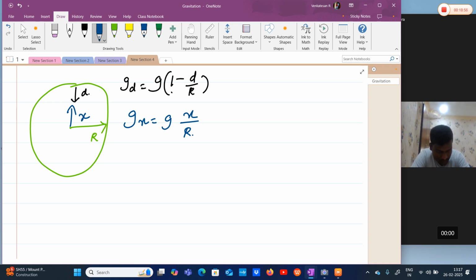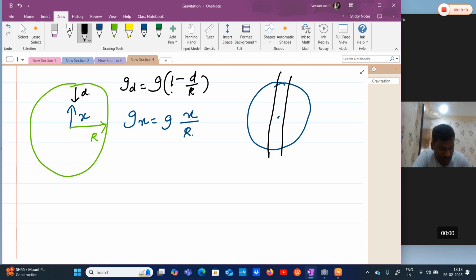Now, my question is, I have the earth, there is the center of the earth. I'll dig a tunnel towards the center to the other side. This is a tunnel. We have a tunnel towards the center of the earth up to the other side. Now, I'm placing a body at the surface. What will happen? It will accelerate, which means when I release a body here, it will accelerate in this direction. So, velocity increases. When it reaches the center, what will happen? At center, acceleration is 0. So, it will have maximum velocity. At this point, V max.